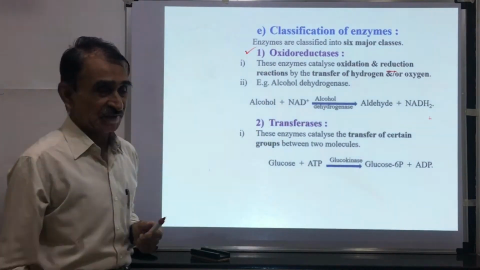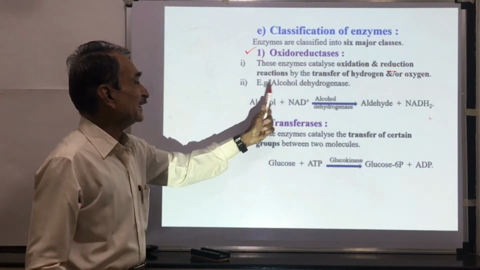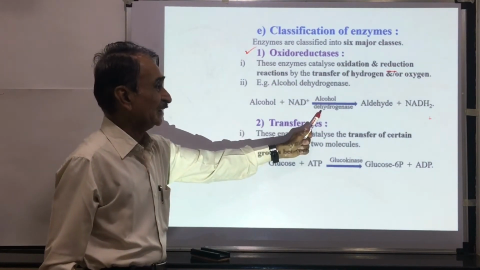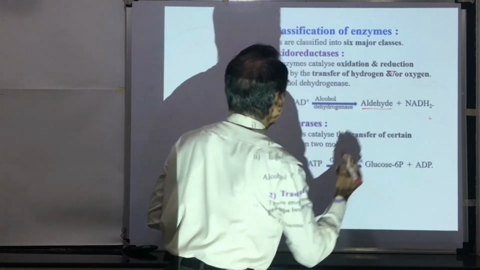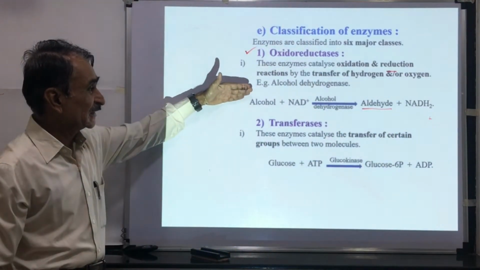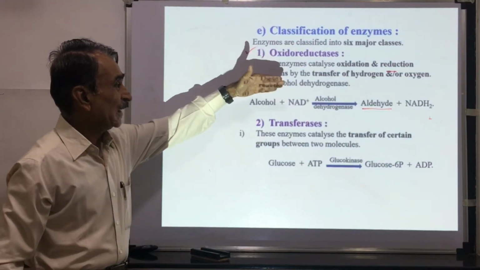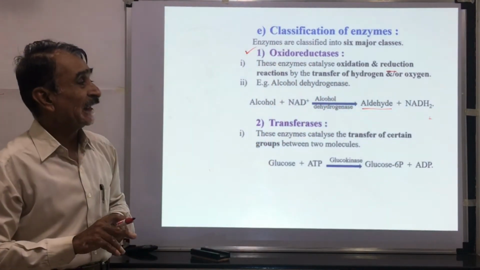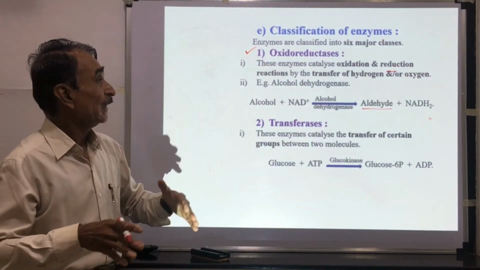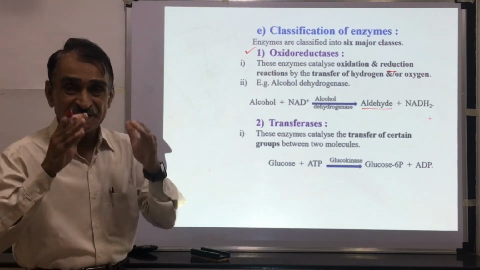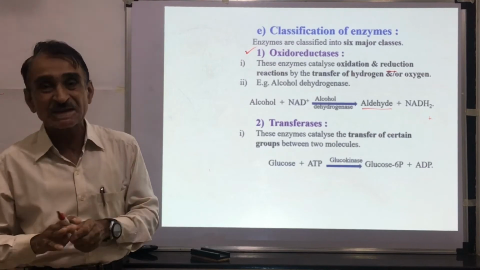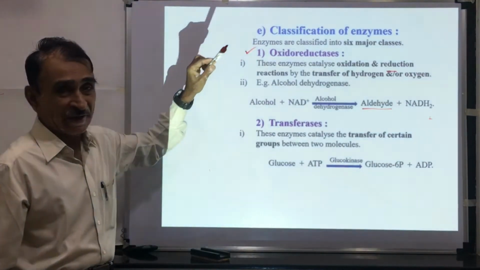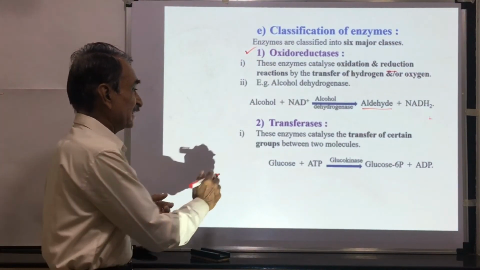Alcohol dehydrogenase, it is the name of the enzyme. This enzyme acts upon the alcohol, and there is formation of aldehyde. So in this case, alcohol plus NAD, alcohol dehydrogenase, there is formation of aldehyde plus NADH2. In such types of reaction where oxidation or reduction occurs, these enzymes are included under the category oxidoreductases.